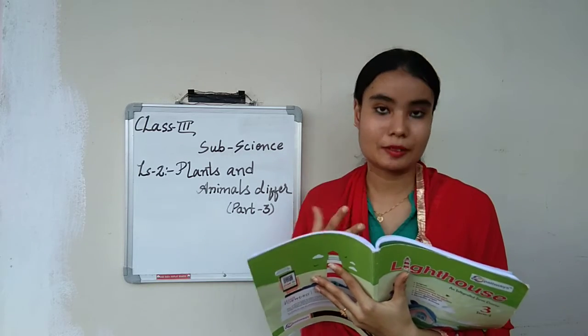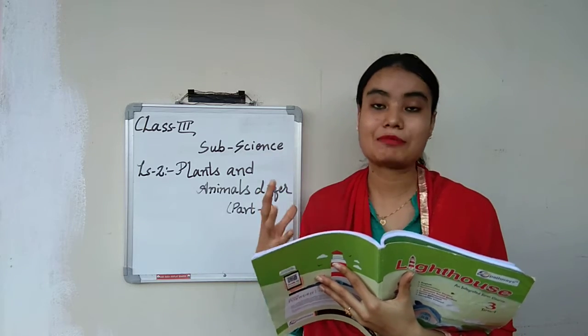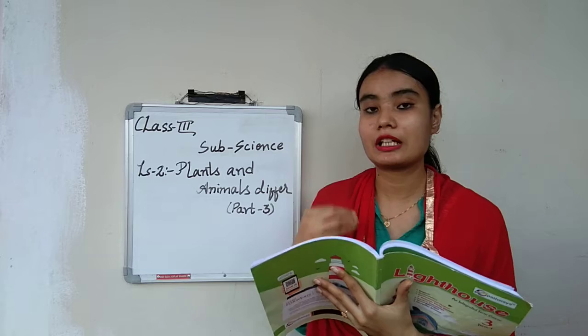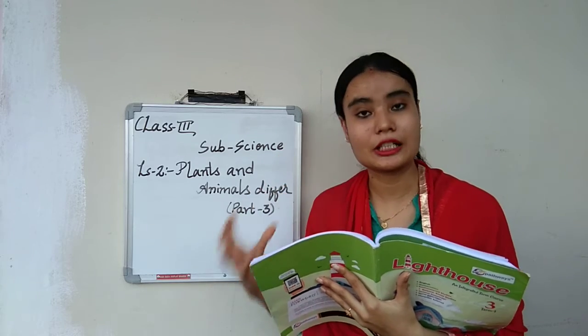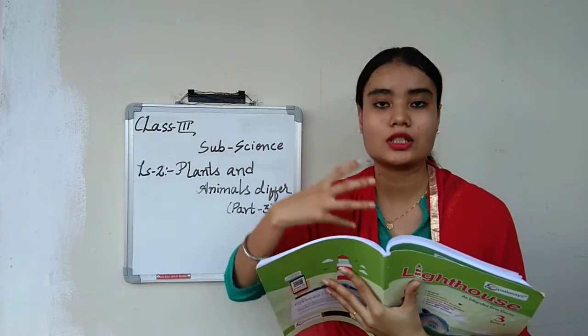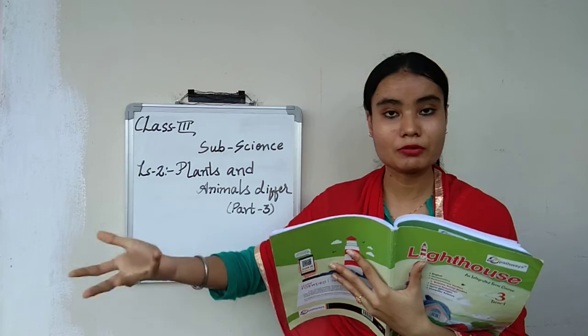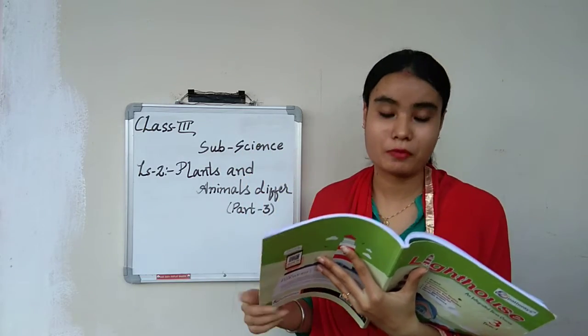Next is what? Breathing. Plants, they too breathe, as well as animals, they too breathe. But plants breathe with the help of what? Stomata. That stomata are present in their leaves, and with the help of stomata, they can take in what? Carbon dioxide, and they can give off what? Oxygen.